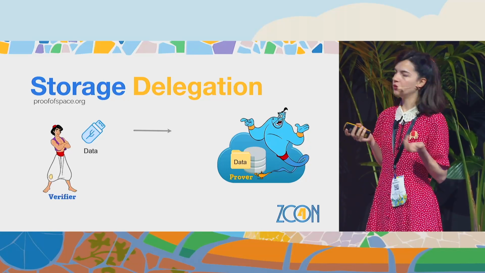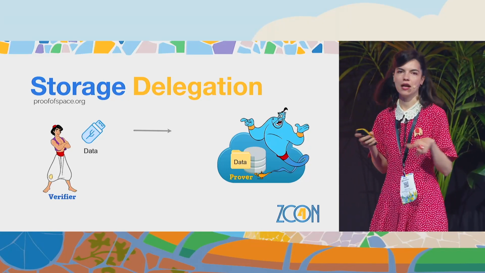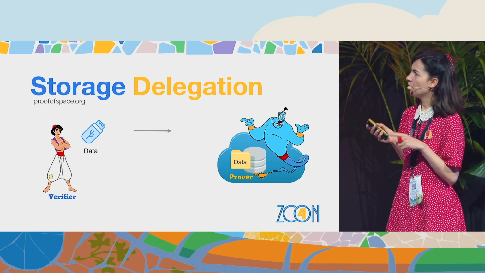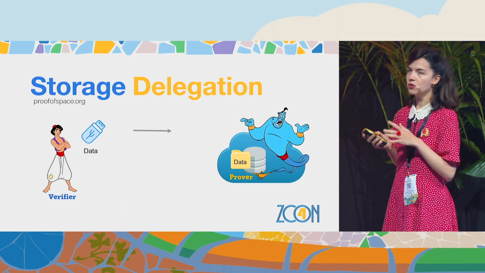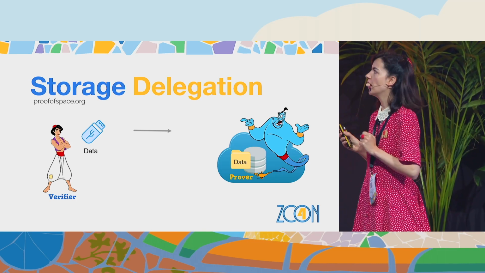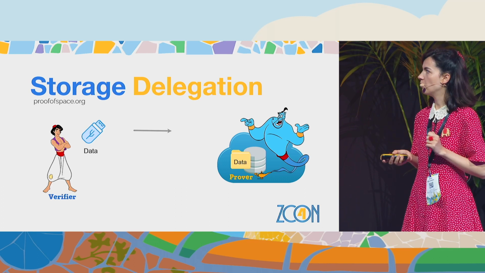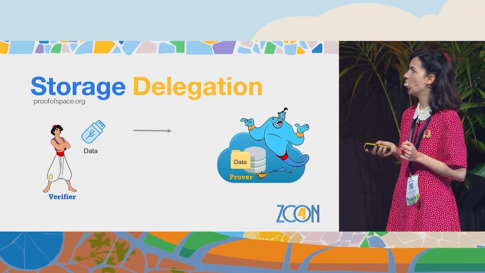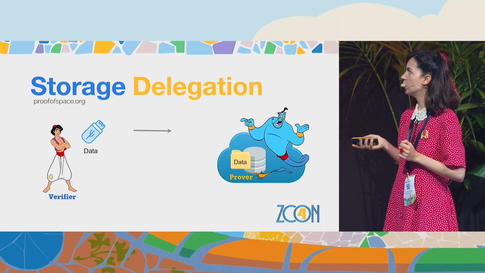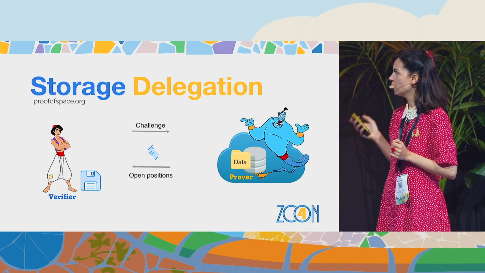So I will start with a very simple toy example about storage delegation. How will we do storage delegation in a scenario where we don't trust the storage provider? We have here Aladdin, who is the user who wants to delegate his data, and the genie who promises to Aladdin to store his data securely, but Aladdin doesn't trust the genie, so in this case, we want to ask for further guarantees after we delegate the data to the genie.